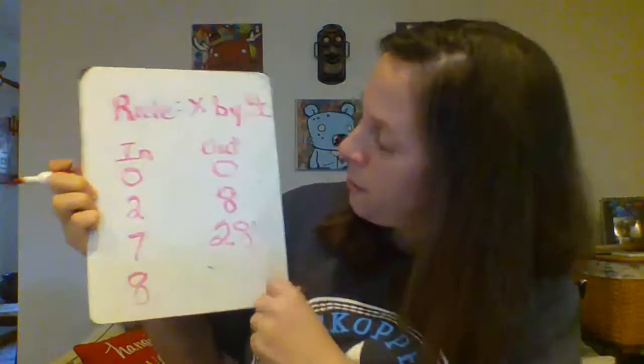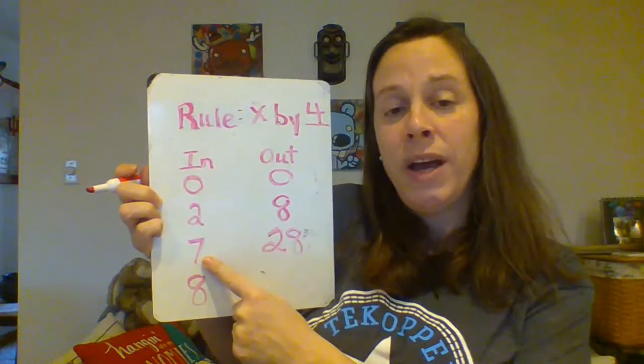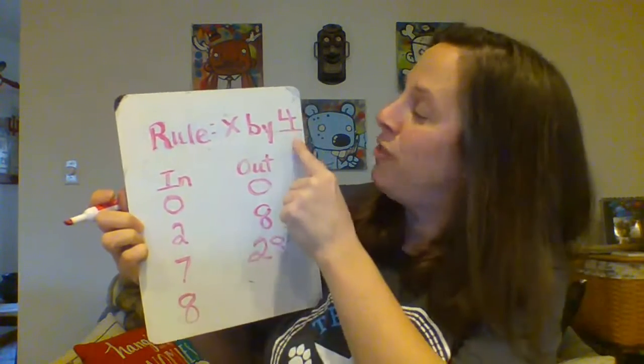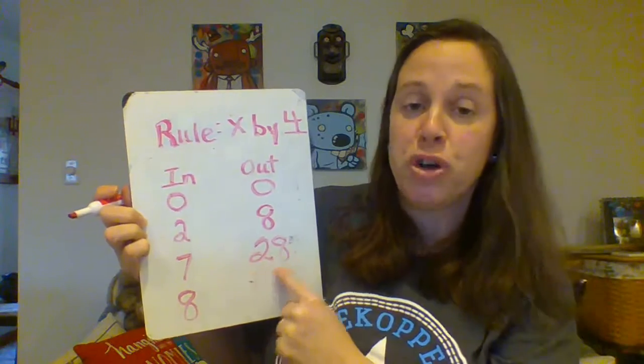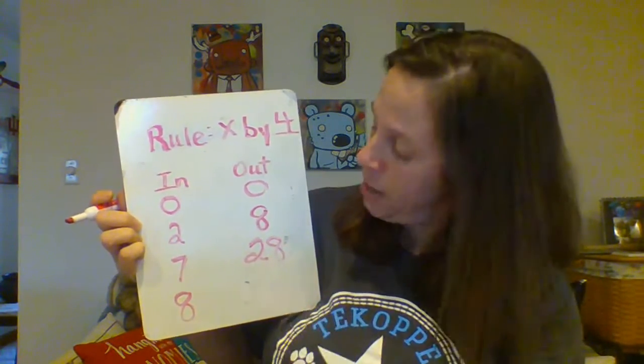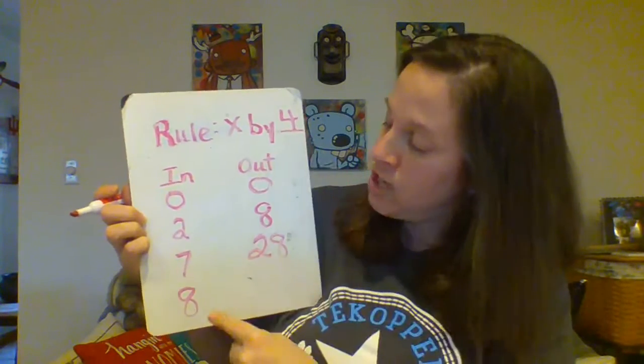Now, even though my dry erase marker is dying here, you have your factor here, and then you put your answer or your product in the output side, in the outside. Now we're going to do 4 times 8. So we can do the same thing we just did. We could skip count.